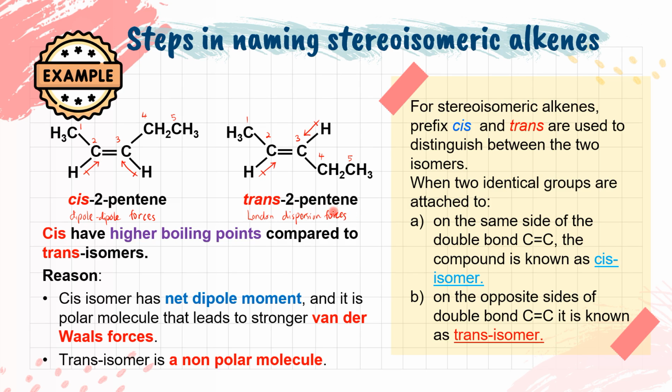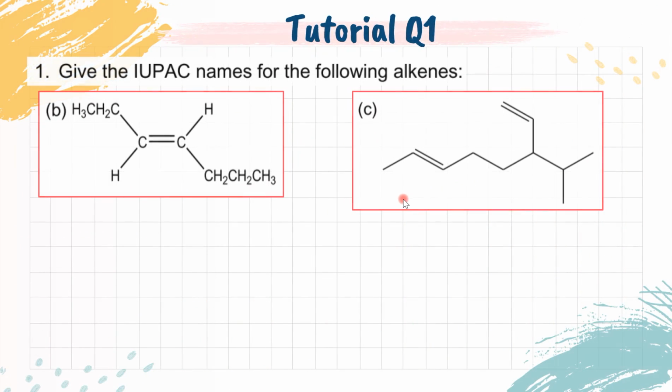Alright, next. Okay, move to the next slide. Alright, so this is tutorial question number 1. So we try to name, okay, the selected is 1B. Okay. So kalau soalan bagi macam ni, dia dalam bentuk cis-trans isomer, jadi kena letak nama depan cis ataupun trans. Kalau kita fokus pada H, H ni nampaknya dia opposite side, so dia trans.